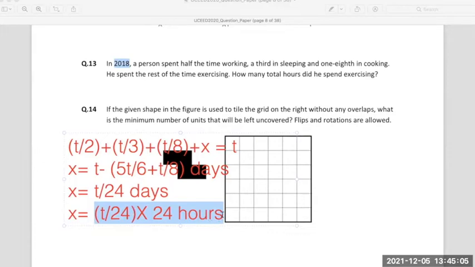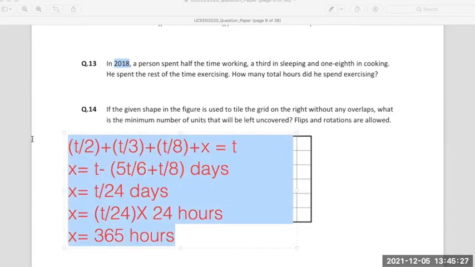So t is 365, so x will be equal to 365 hours. That's how 365 came. Is this clear to you? Yes, ma'am. Okay.